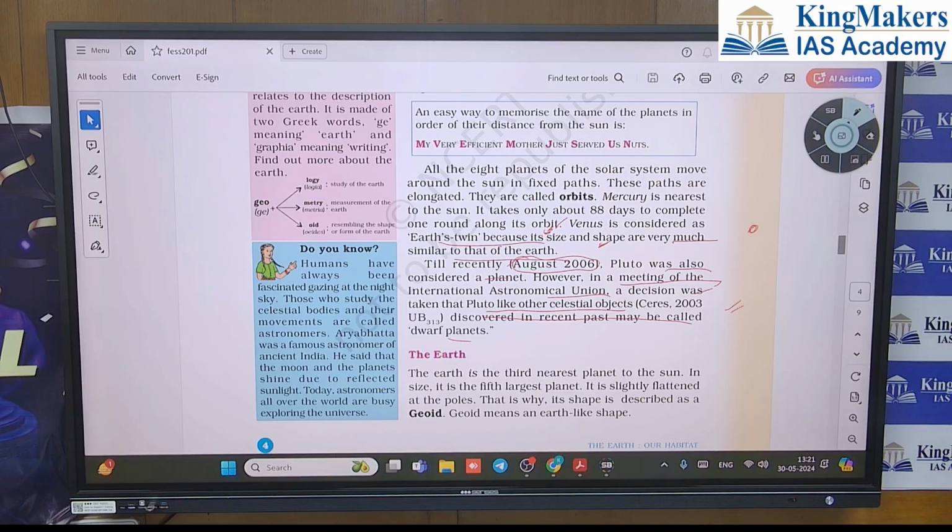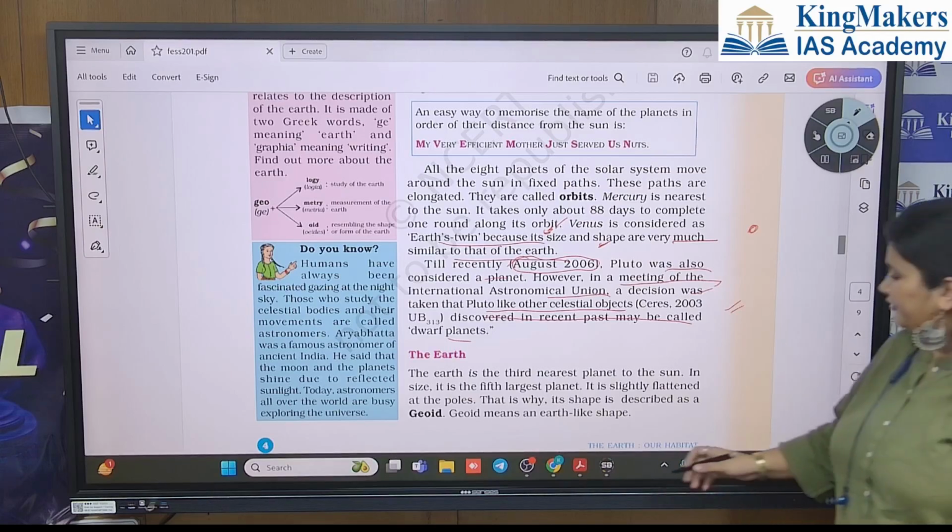Do you understand what is elliptical? Elliptical means, exactly elliptical means, it's an elongated circle. Okay, that is stretched to an oval shape.